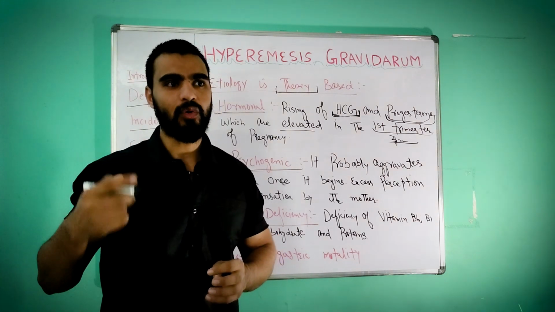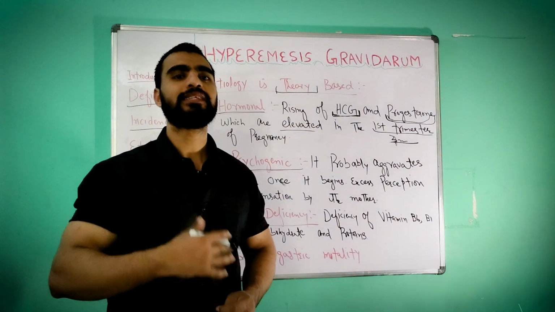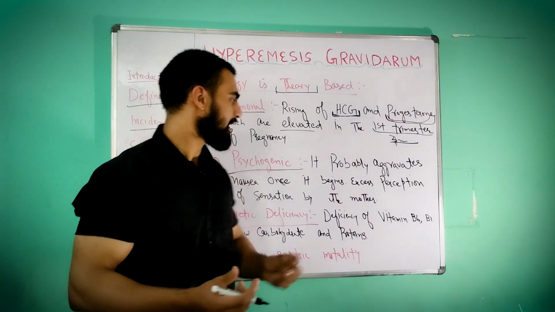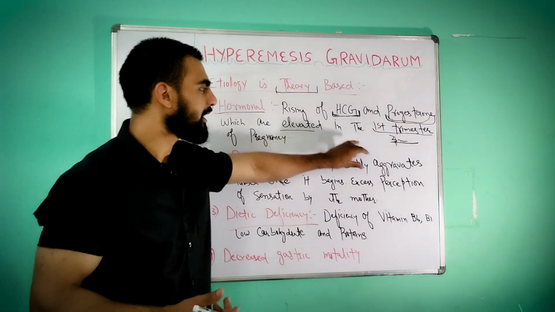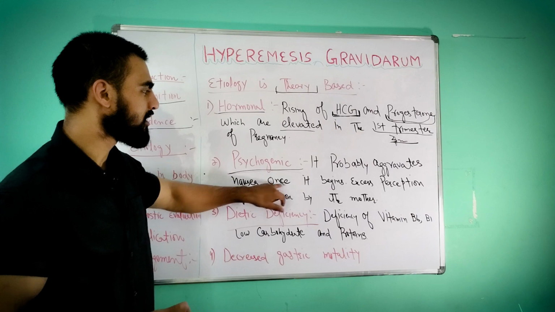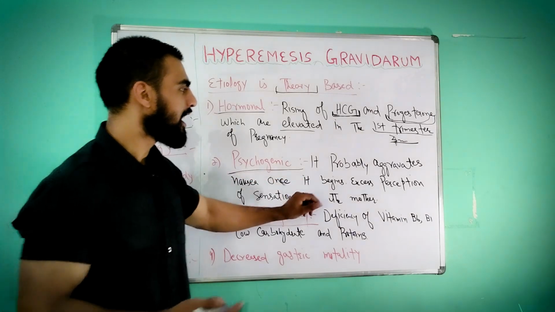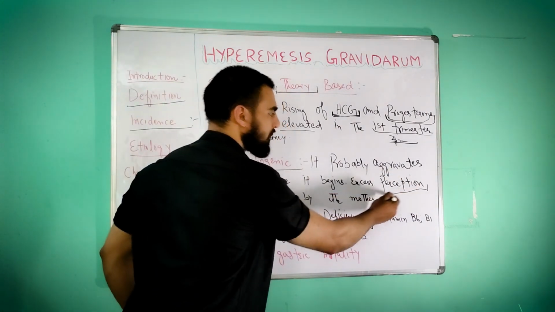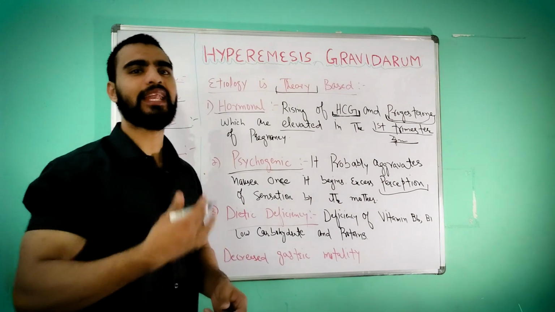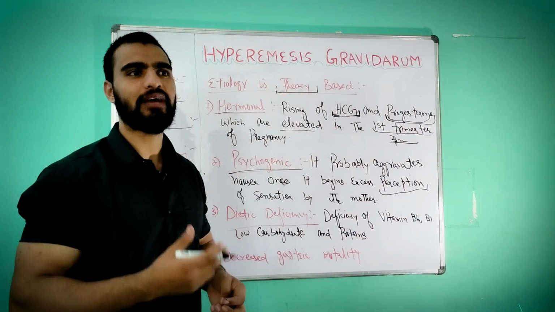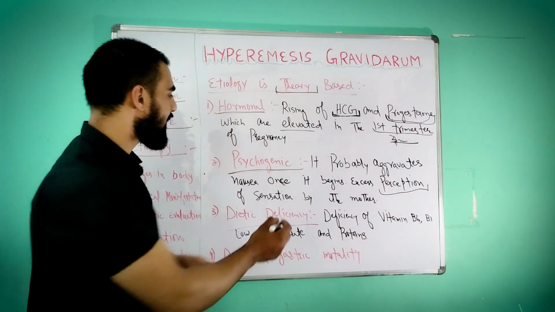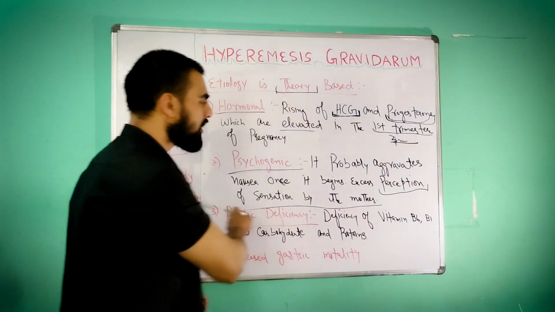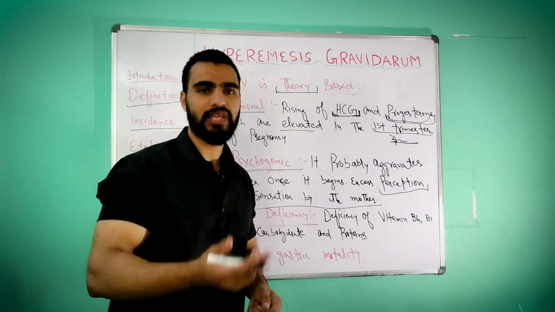Continuously thinking about that will cause severe nausea and vomiting. That is called perception. It probably aggravates nausea once it begins. When the mother thinks again and again of the same thing, that I am having nausea, that sensation will cause more severe nausea and vomiting.